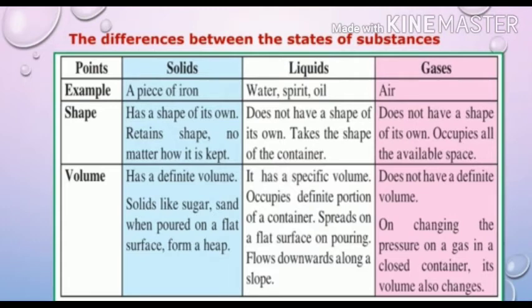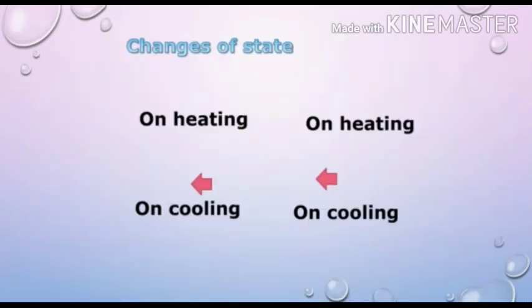Now gases, for example air. Gas does not have a shape of its own. Gases occupy all the available space. Gases do not have a definite volume. On changing the pressure on a gas in a closed container, its volume also changes. So these are the different examples of states of substances.